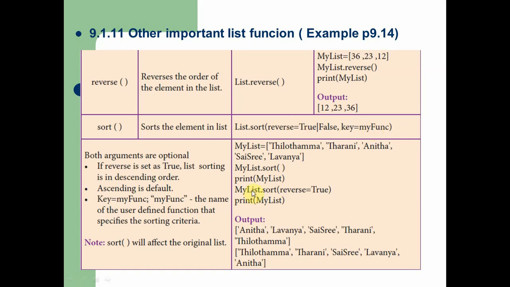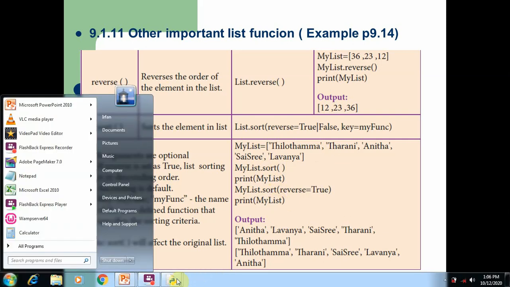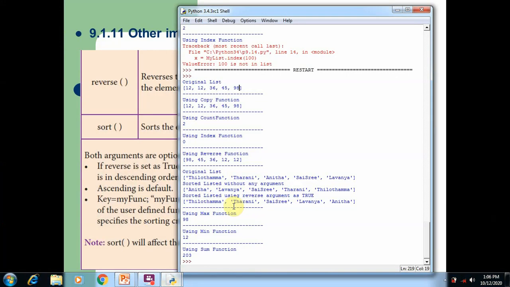So in the example you can see first we use sort where we are not mentioning any reverse value, true or false. Then this function will consider it as ascending and arrange all the elements in ascending order. When we mention the reverse argument as true, then this function considers it descending order and arranges all the elements in descending order. In the output you can see, when we run the program, the original list is Tilotama, Tarani, Anita, Sai Sri, Lavanya.